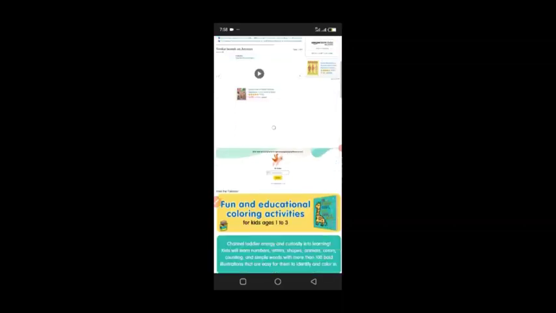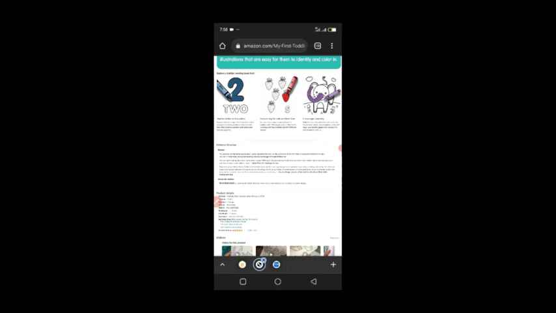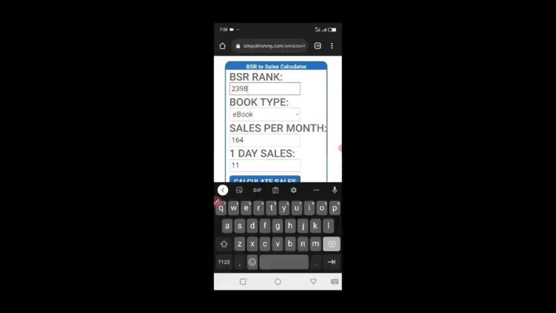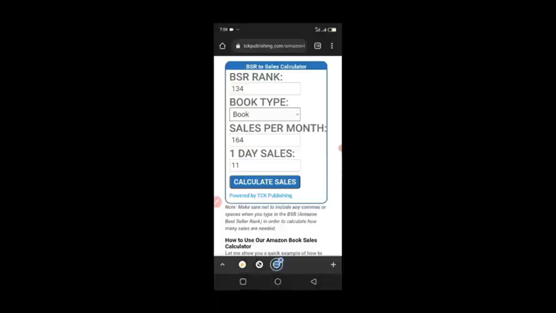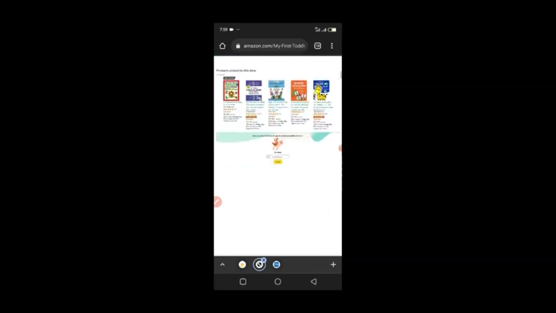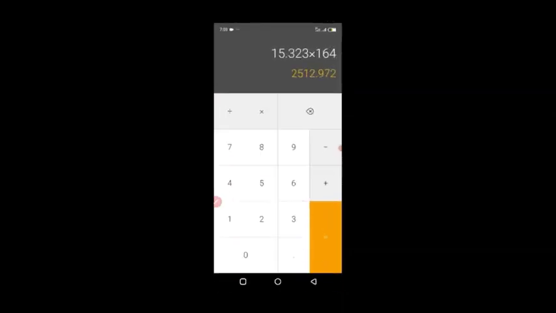TCK Publishing will tell us how many books this particular person is making on a daily basis and on a monthly basis. 134, right? So we come here, we write 134. 134 is a paperback, so we select book and then we calculate sales. This person is selling 544 of this book on a daily basis, and is selling 8,162 books on a monthly basis. So how much is this person selling this paperback for? Let's see the amount again. This person is selling it for $3.99. Let's calculate how this is done.